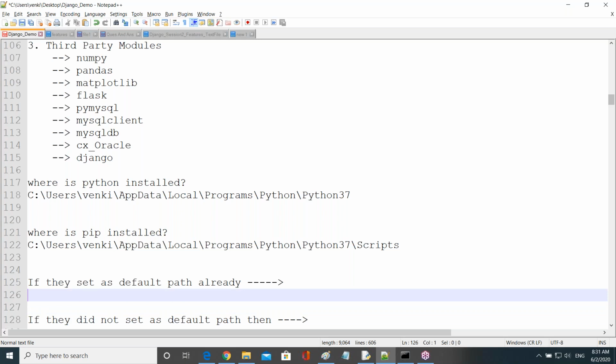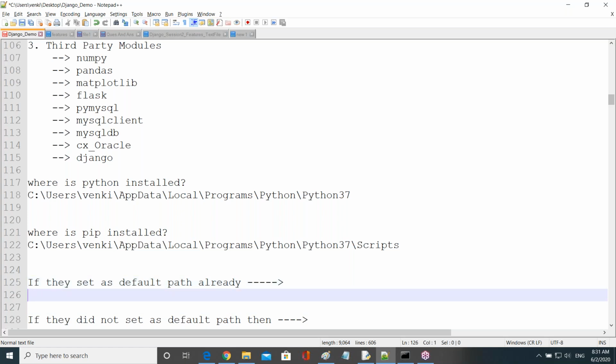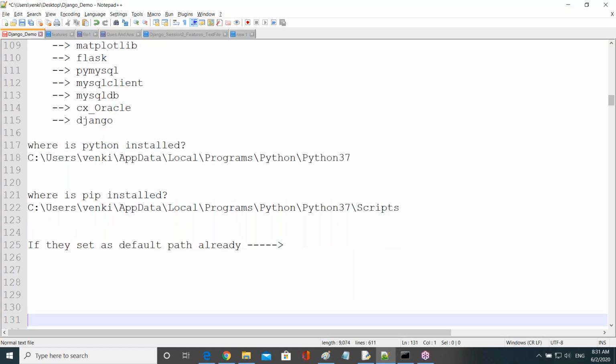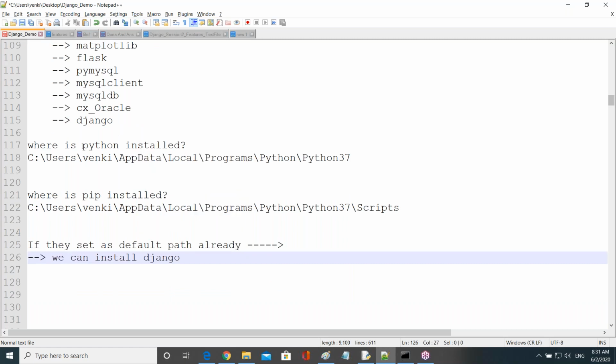Now they are set as a default path. Now we can install Django. Both Python and pip, both these paths are set as default path already. Then we can install Django.